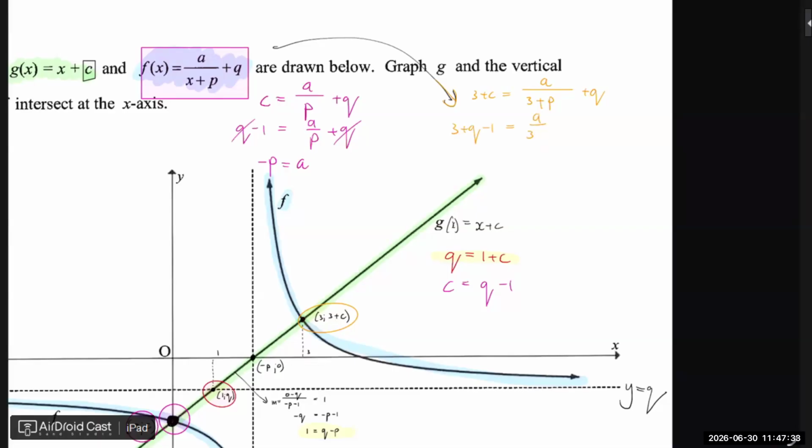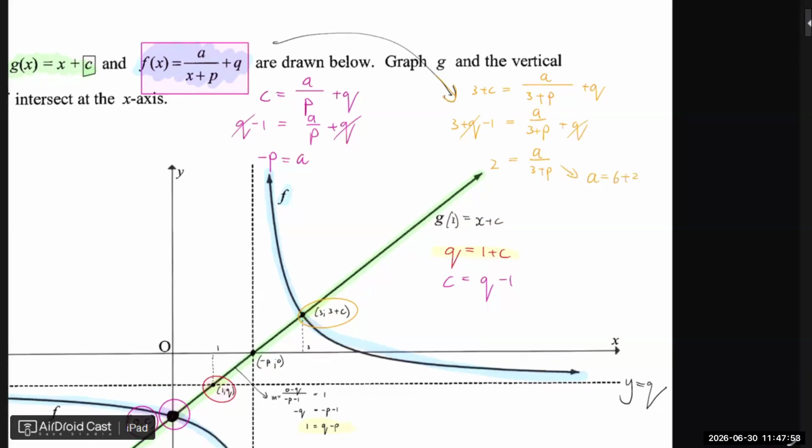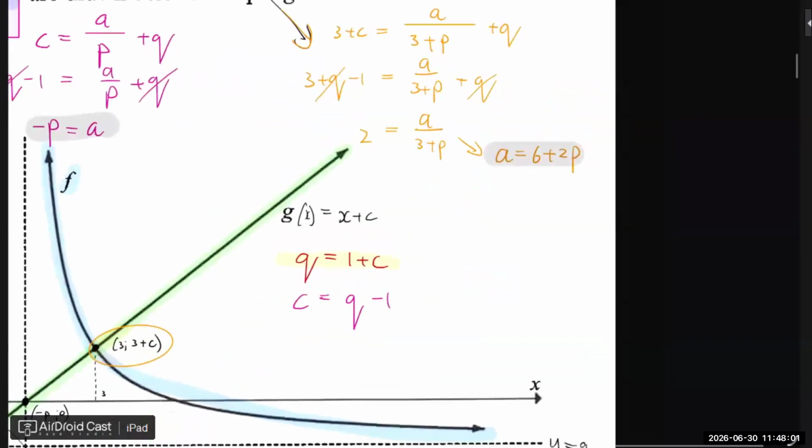So I'm just getting all of the equations together, with all the different variables. The q's can cancel, and we have 2 equals a over 3 plus p. If I multiply out, we have a equals 6 plus 2p. And now finally, that equation and that equation I can take together. Then I have 6 plus 2p, which is equal to negative p.